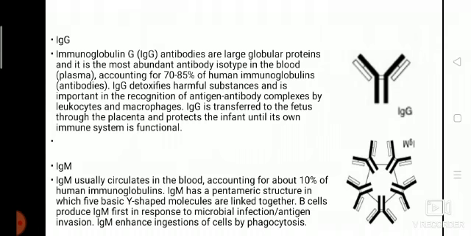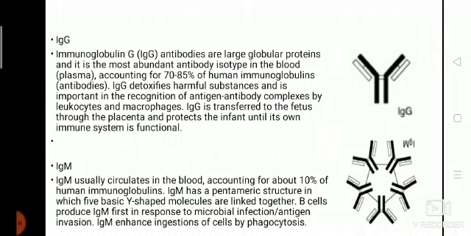IgM. IgM usually circulates in the blood, accounting for 10% of human immunoglobulin. IgM has a pentameric structure in which the 5 basic Y-shaped molecules are linked together by a J chain. B cells produce IgM first in response to microbial infection. IgM enhances ingestion of cells by phagocytosis.